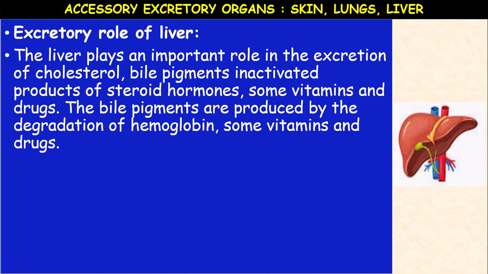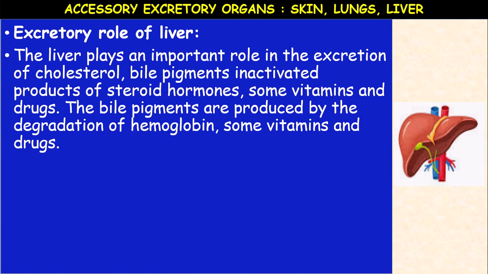The dead RBCs containing hemoglobin reach the liver, and that hemoglobin is converted to bile pigments, bilirubin and biliverdin. Whatever drug or medicine we swallow will reach the liver first, because the liver is the detoxifying organ of our body.